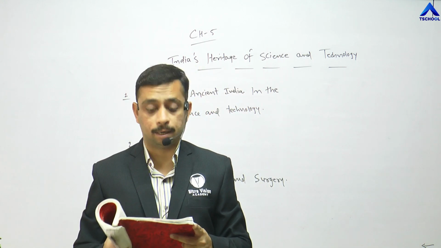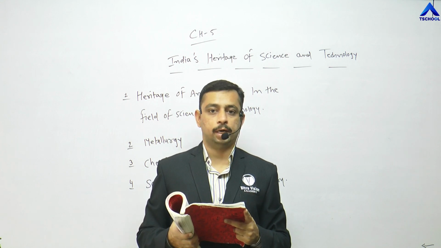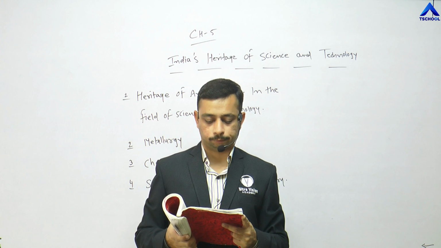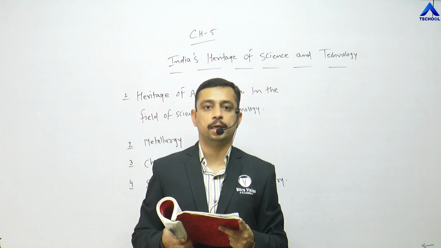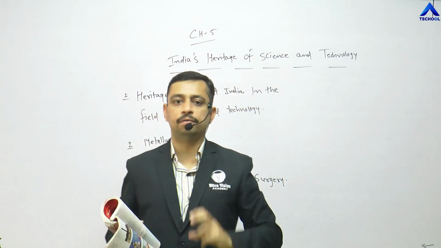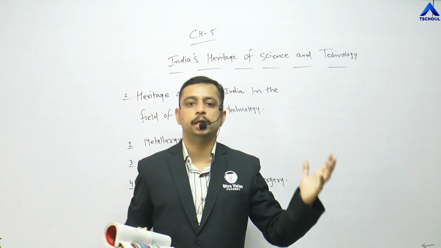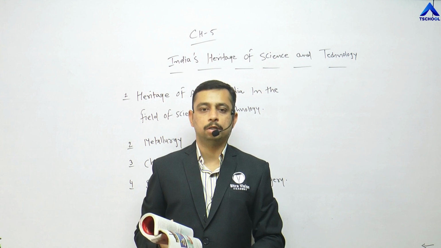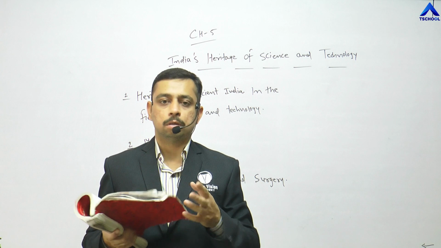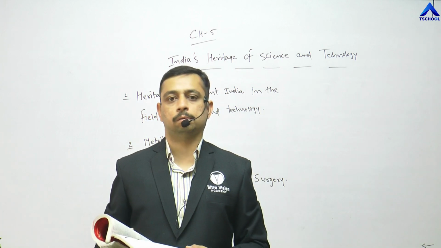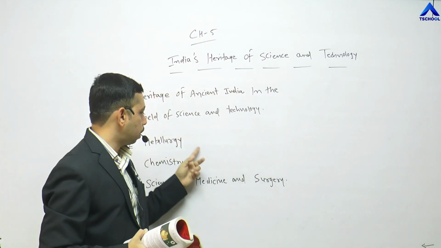I'm reading the last line again. See, the pillar has not yet rusted. It is still as it was made. This is the best example of alchemical lore in India. Mixing of different chemicals and making the pillar so strong that it withstands all the environment, and still it remains in its own place without having any defects. This is what the power of chemistry is. I hope these two concepts are clear.